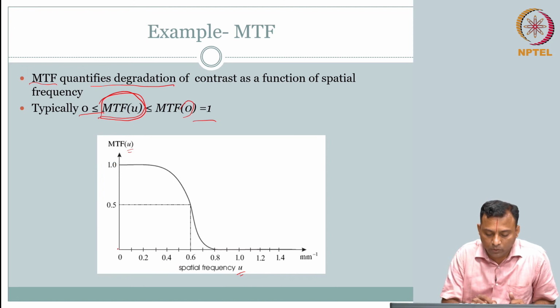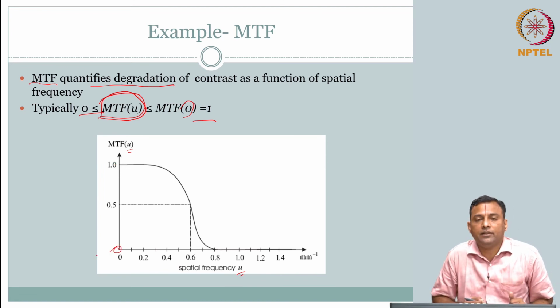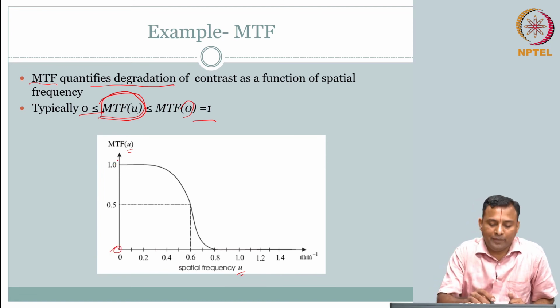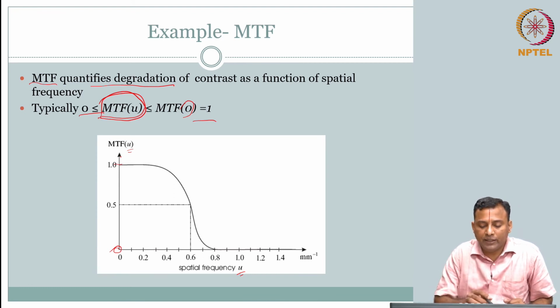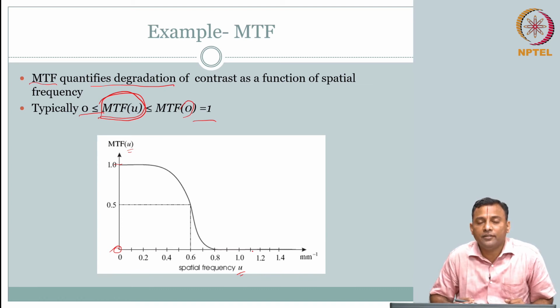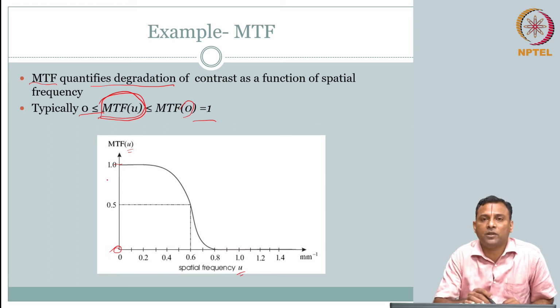You start out at 1, there is no variation, the DC value, you get maximum transfer, and then as the frequency increases, this drops down. So, what does it say? It looks very similar to, you would have known this, a low pass filter. So, this is frequency, this is the response.